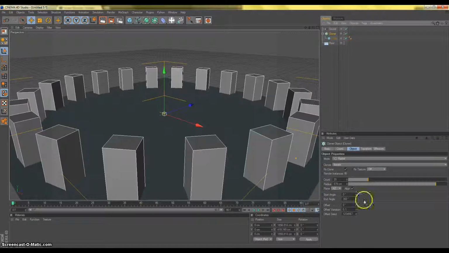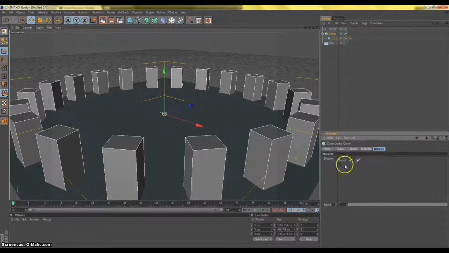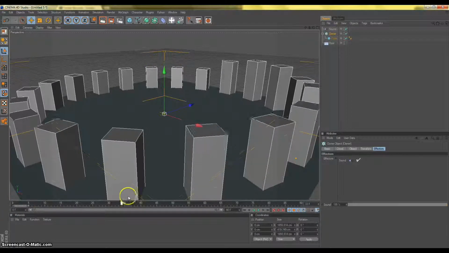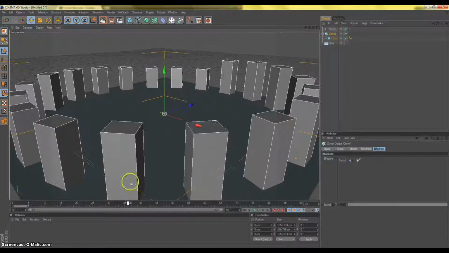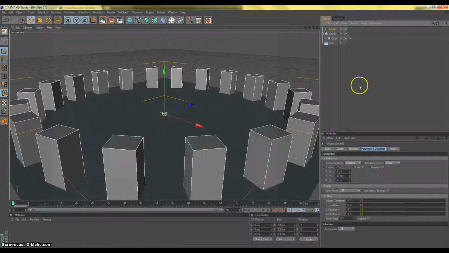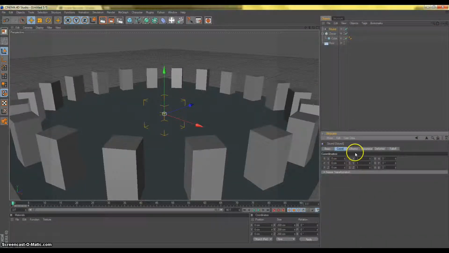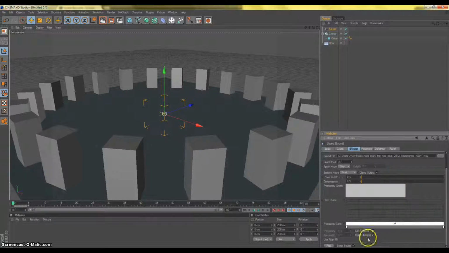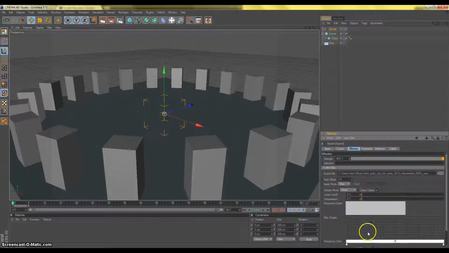Now go to the cloner, effectors, and sound. Yeah, it's over there. And as you can see, it's moving to the sound. Let me check one thing. I'm not sure why, but it's not working in mine. Oh yeah, there, the sound button's not on.